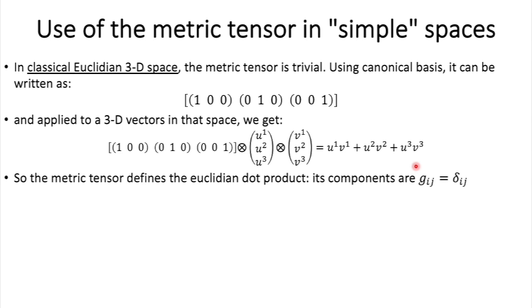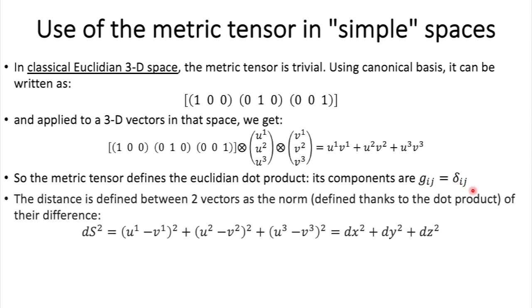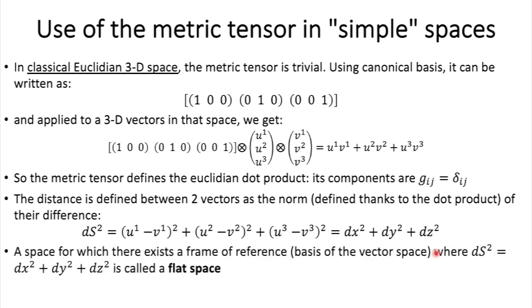So the metric tensor defines the Euclidean dot product, and its components are basically equal to the Kronecker symbol here. Now, the distance between two vectors can be defined as the norm, defined thanks to the dot product of their difference, like this, okay? And then you get the well-known dx² plus dy² plus dz², okay?